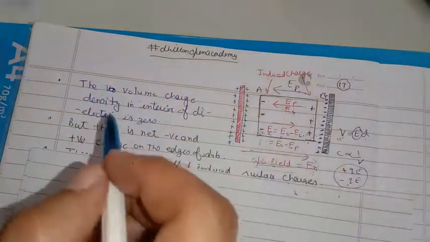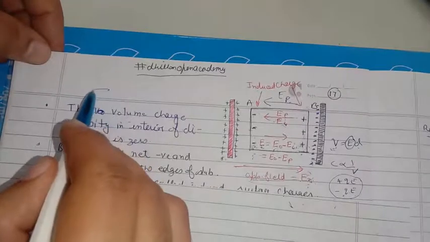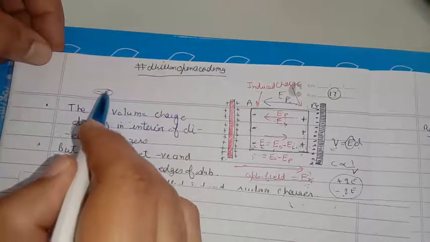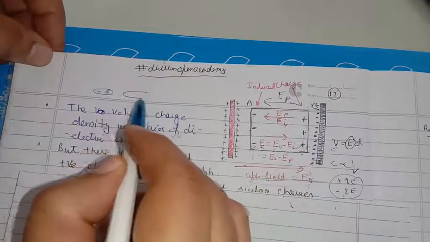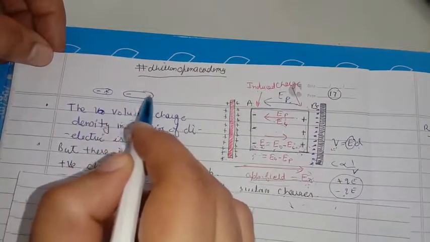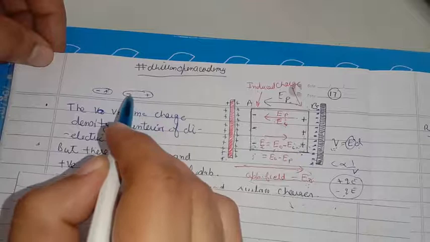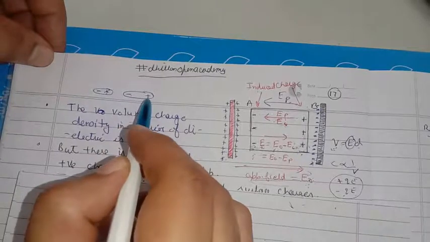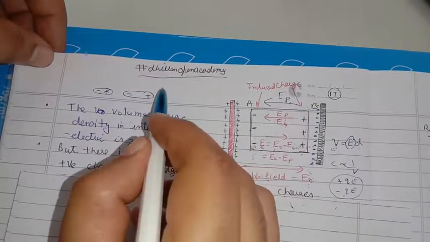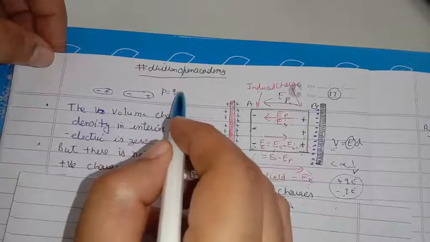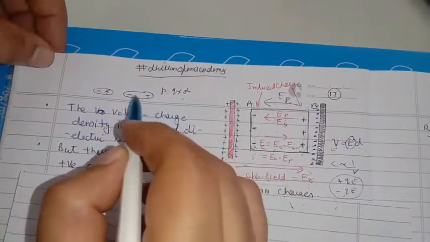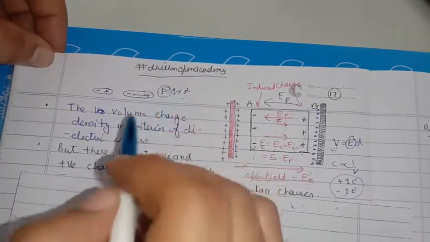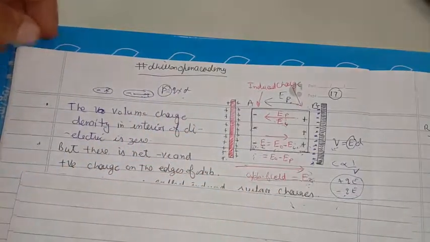That means the dipole, which was like this before subjecting it to the electric field, will now be something like this. A slight stretching of the dipole will take place, where the distance between the negative and the positive charge will increase. We know that dipole moment is equal to Q into the distance between the charges. Q remains the same, only the distance is increased, so the dipole moment also increases.